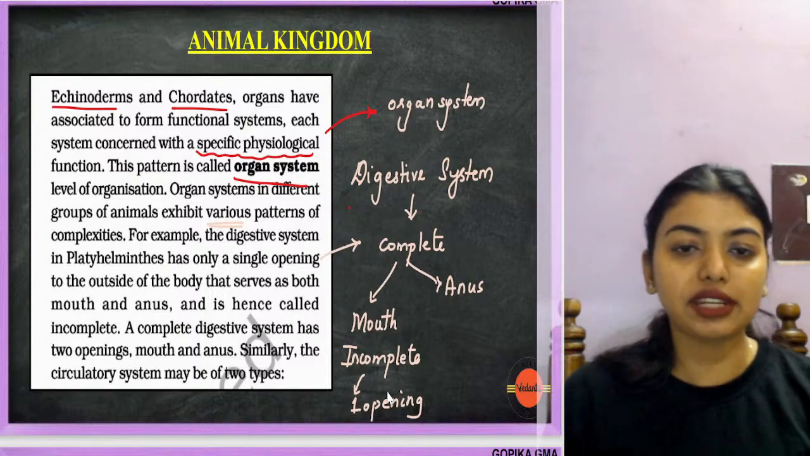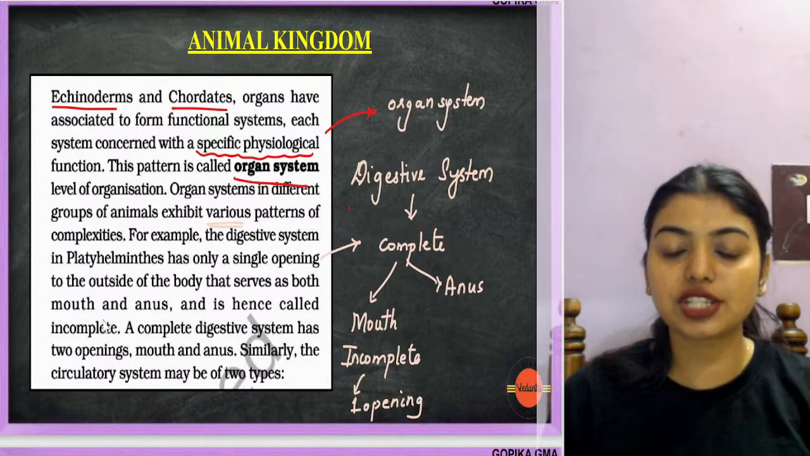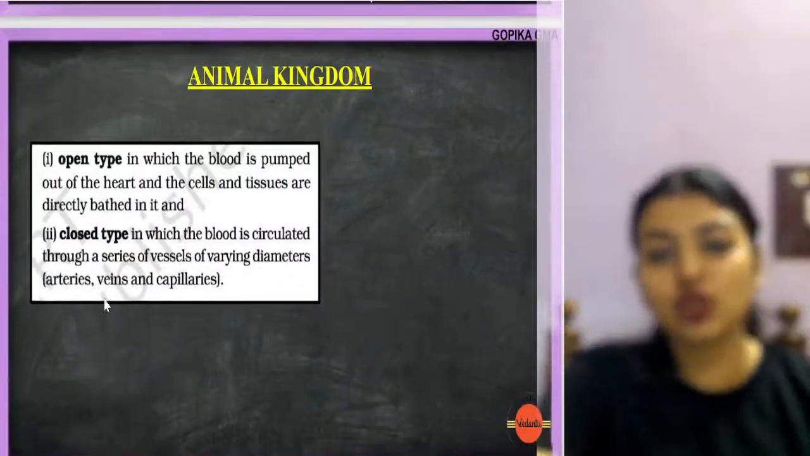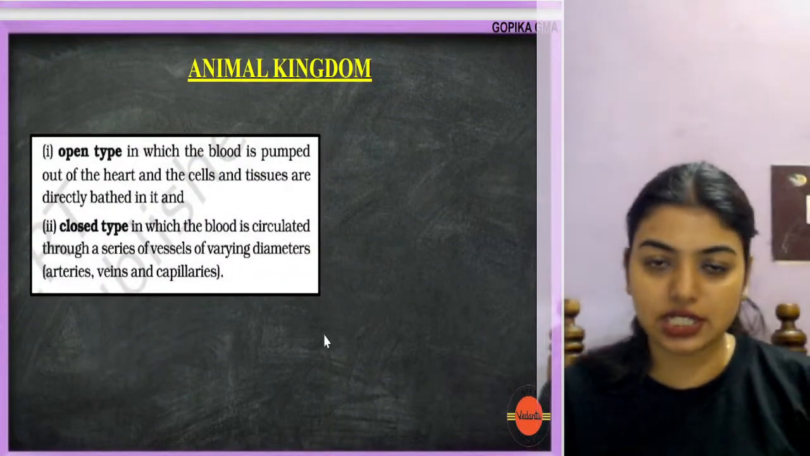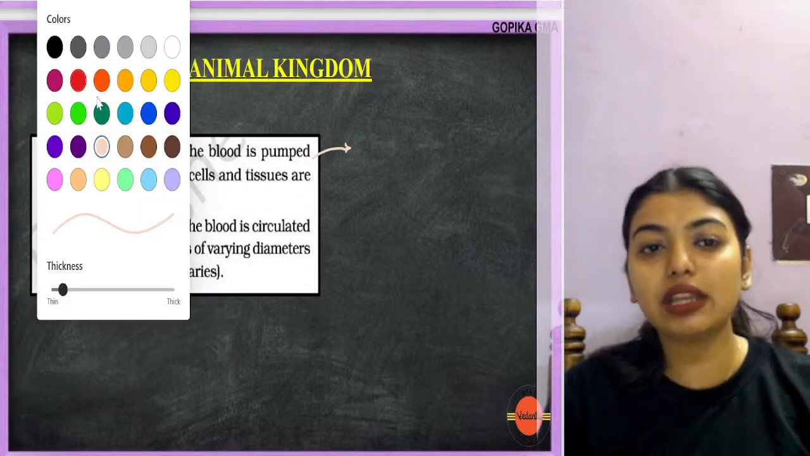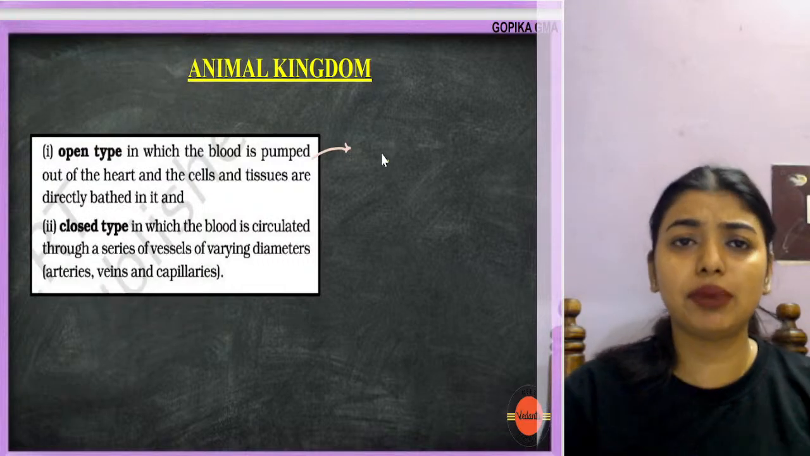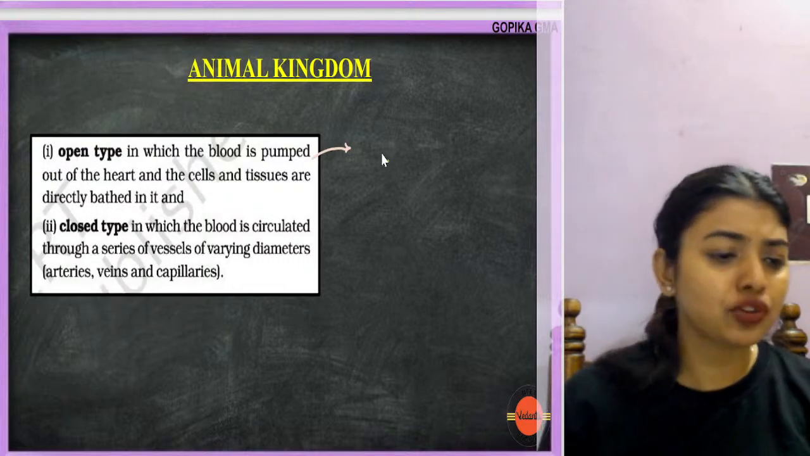A complete digestive system has two openings, the mouth and the anus. Similarly, the circulatory system may be of two types, that is open circulatory system and closed circulatory system. Now we have discussed a very slight topic of this. We would have discussed it in many other chapters, right?